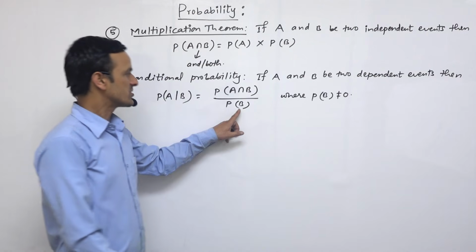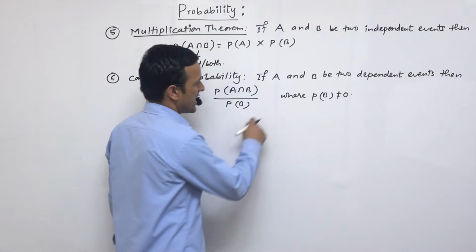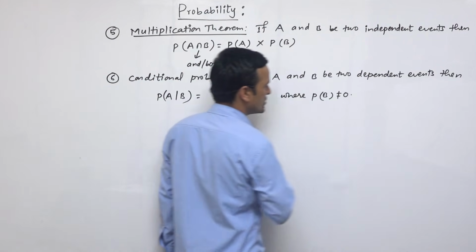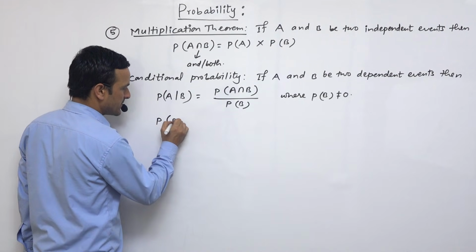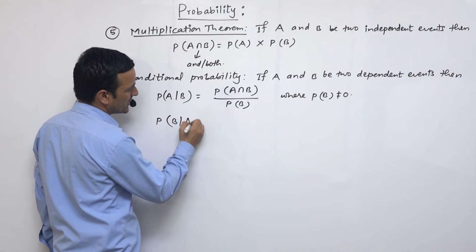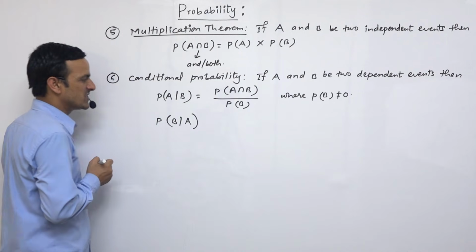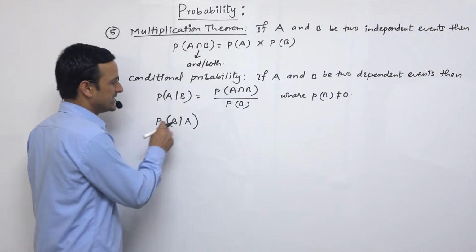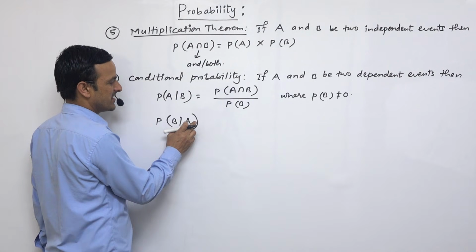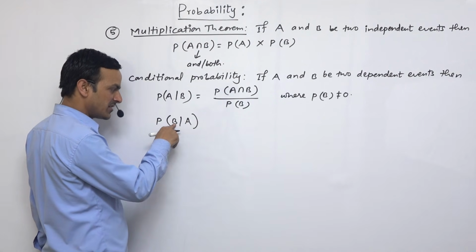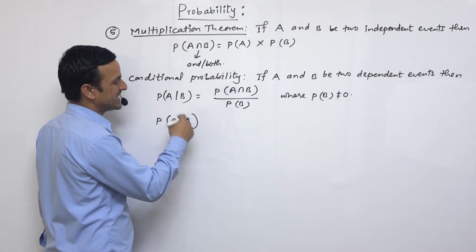The denominator should not be 0, that's why I have written P(B) is not equal to 0. If we find the probability of getting B when the other event A has already occurred, then we should write probability of B slash A, that means the probability of getting this event when the other event is already given.